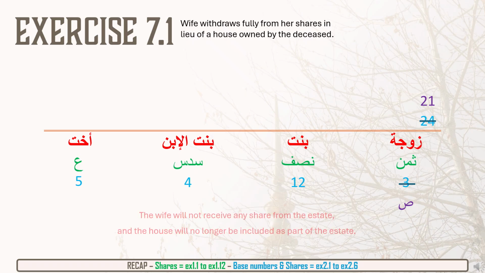And very important, the wife will not receive any shares from the estate, and the house that she traded it for is no longer included as part of the estate. So the house is not part of the inheritance, and the wife is not part of the inheritance. So those two things are excluded, the wife and the house, and therefore everything else will be out of the base number 21 and divided between the daughter, the granddaughter, and the sister.